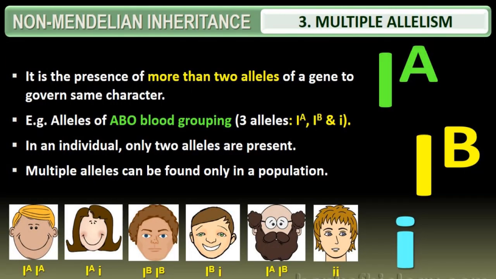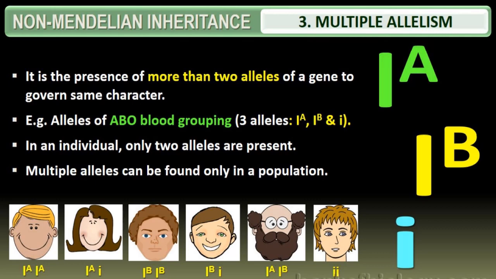Okay, so next is multiple allelism. What do you mean by multiple allelism? Multiple allelism is also said to be gene polymorphism. It is a phenomenon of the expression of a single gene in more than two alternative forms. Again, I will repeat here. This definition is not so easy for you, so you can write down this definition, children. It is the phenomenon of the expression of a single gene in more than two alternative forms.